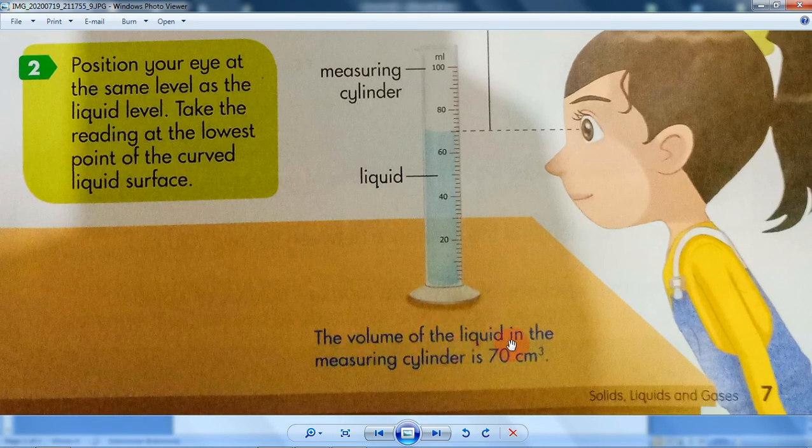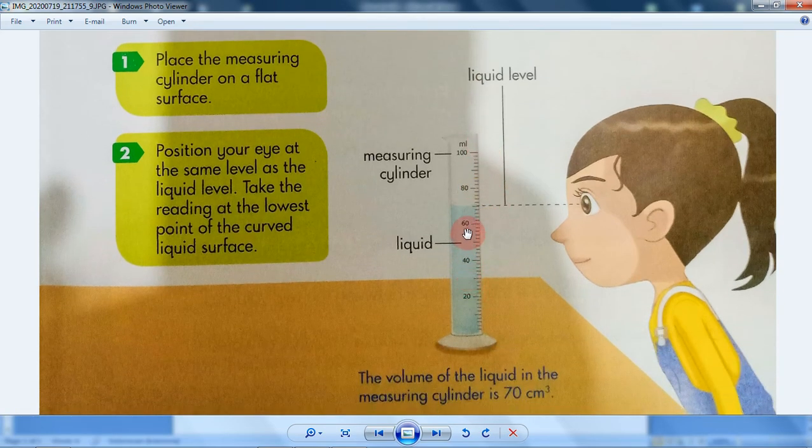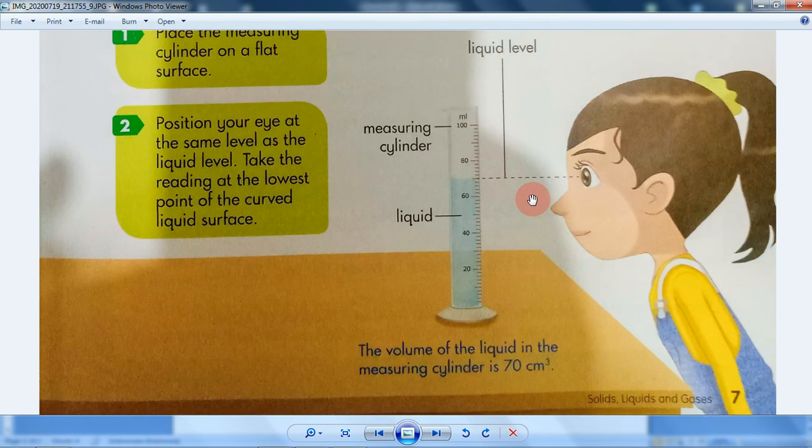The volume of the liquid in the measuring cylinder is 70 cubic centimeter. Just like that. Easy, right? Just put it in here and then we read it here. It's called a measuring cylinder. You use it for measuring liquid substances, for example milk and oil.